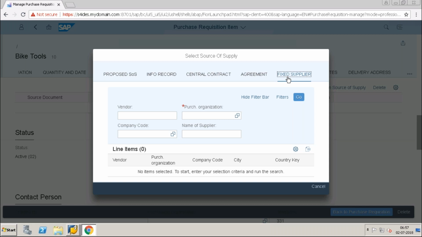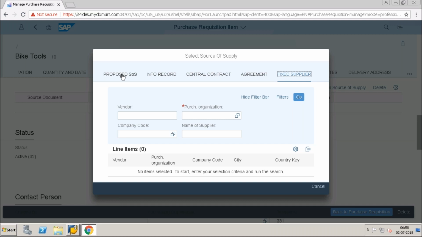Like MM50, or material MM60, different transactions are there to get information based on the materials. For example, I want a list of vendors for the material, I will go to one transaction or one report. If I want to get it based on the info records, I will go to ME11, or if I want to go to the contracts, I will go to ME2K. So each and every piece of information I want for a particular material, I have to go to different transactions altogether. If I want to process my purchase requisition, I need to open at least 3 or 4 windows.